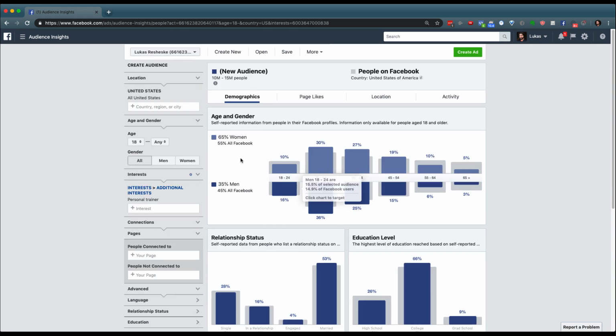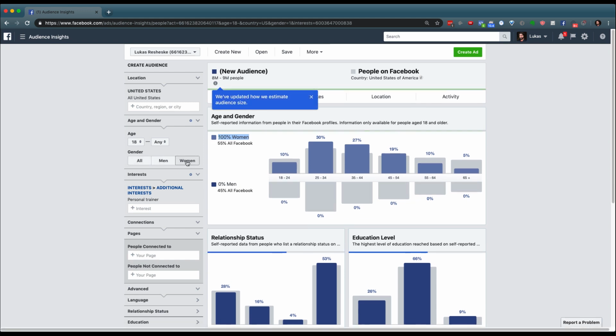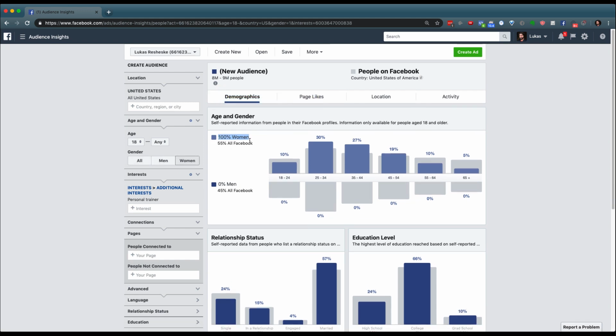The first thing I would see here is that if I'm interested in working with personal trainers, it might be worth looking at only women, or only women who are interested in personal training in general. So in order to dig down further onto them, I'm going to come over here to gender and select only women. So now I see that 100% of my audience is women. It's lowered it down to 8 to 9 million people.